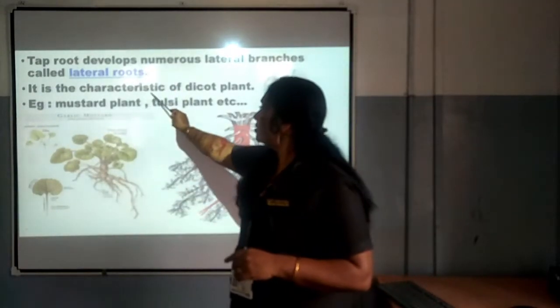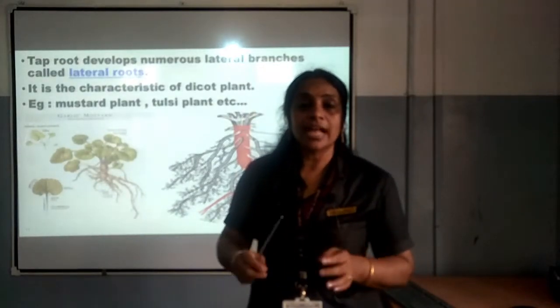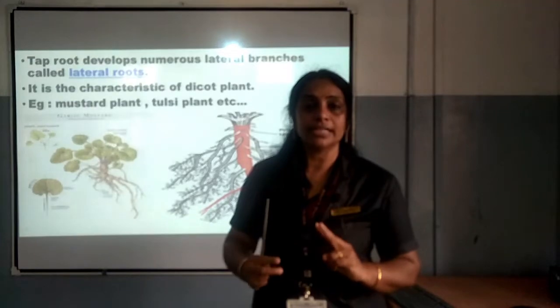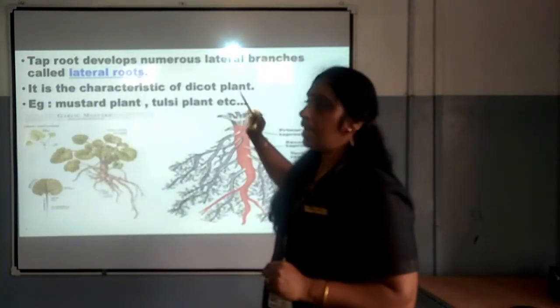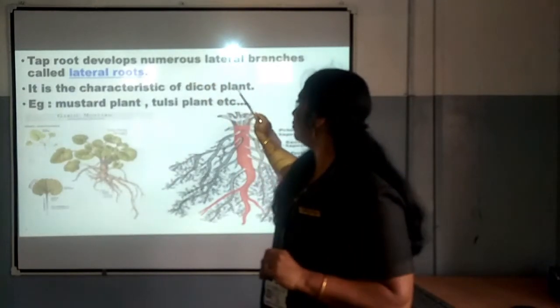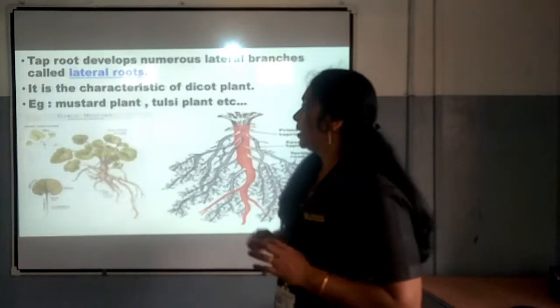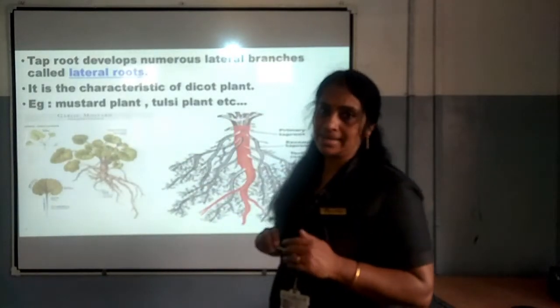Now, it is a characteristic of dicot plant. Dicot means the plant which is having two cotyledons, that is called dicot plant, and taproot is a characteristic feature of dicot plant. Here examples are given there: mustard plant, tulsi plant, etc.